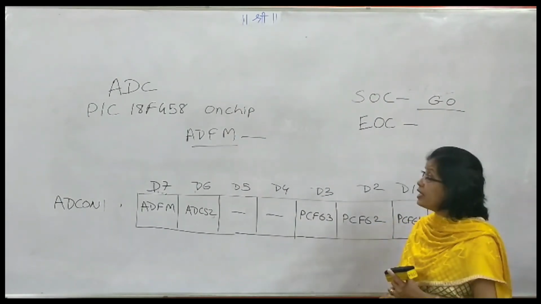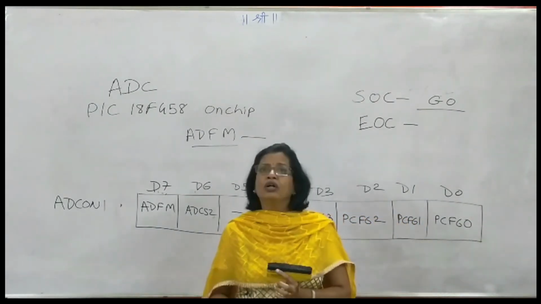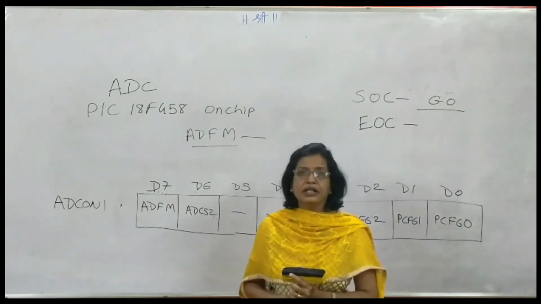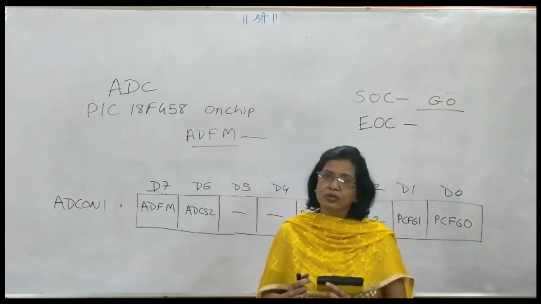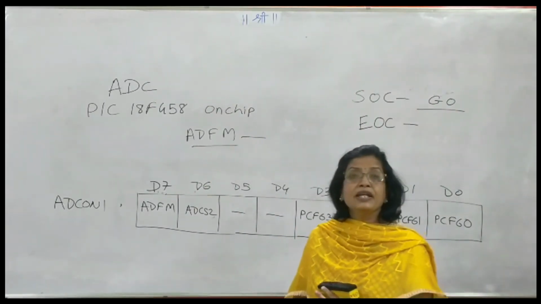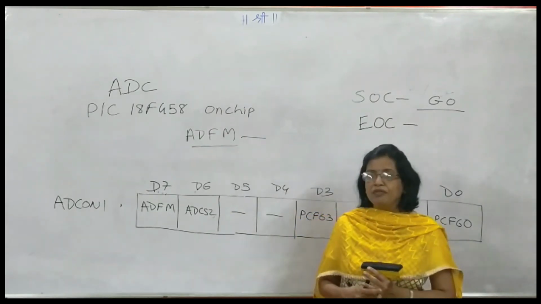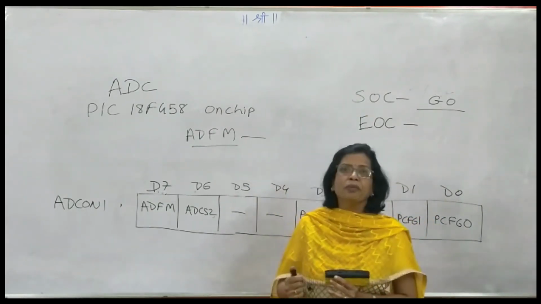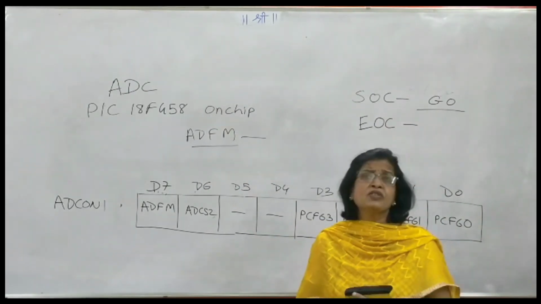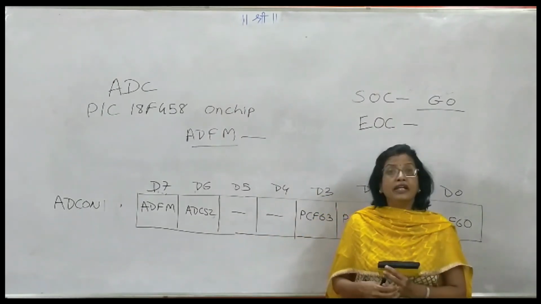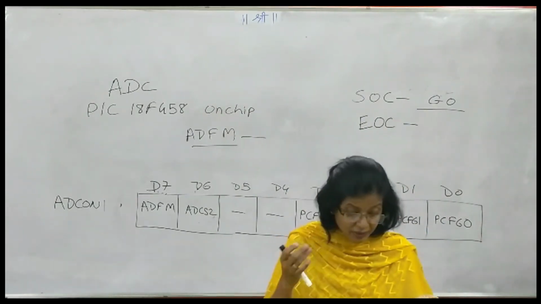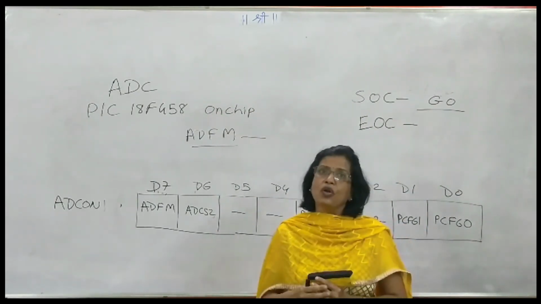Now next we will see the steps to be taken for the operation of the ADC. The first thing which we have to do is to turn on the ADC module, that is make AD on equal to 1, which is a part of register ADCON0. The next thing is the input analog channel which you are using, make it an input pin, that is, from RA0 to RA7 or all 8 pins of port A, make them input pins. Next, you select the reference voltage and analog input channel.